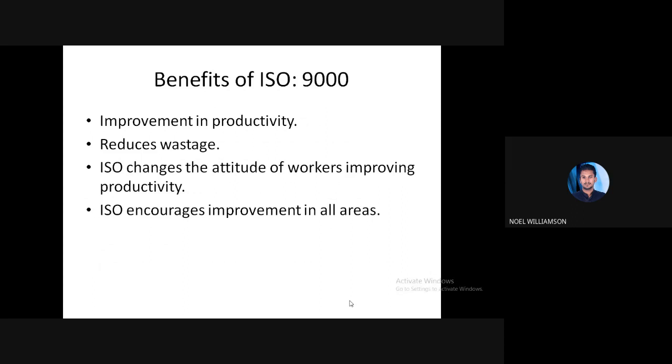The total attitude of the workers will also be improved while we standardize the procedures. So the attitude will be changed, and that helps in improving the productivity. Everything depends on the workers. If they are improved, then the productivity also increases.